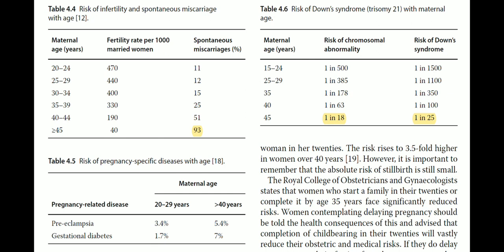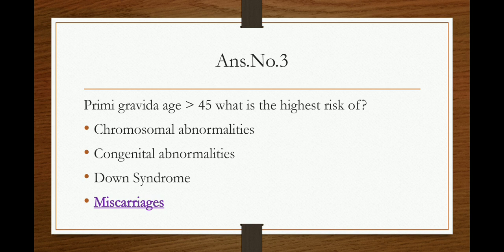Now coming to the risk of spontaneous miscarriages at age more than 45, we have 93% risk of miscarriages. With regard to preeclampsia, we have 5.4% risk, gestational diabetes 7% risk. At age 45 the risk of chromosomal abnormality is 1 in 18, and the risk of Down syndrome is 1 in 25. You can see that the risk of Down syndrome is very high, 1 in 25. But the highest risk is that of the spontaneous miscarriages, which was 93%.